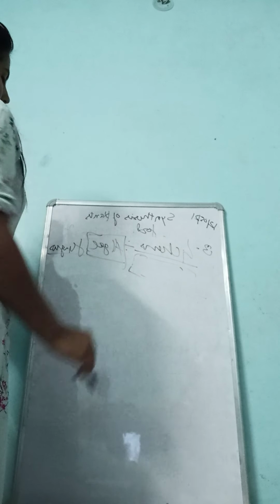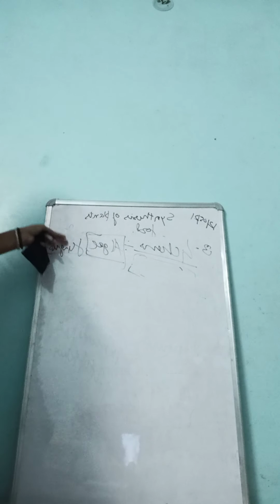The algae provide food and nutrition to the fungus, and the fungus provides shelter to the algae.